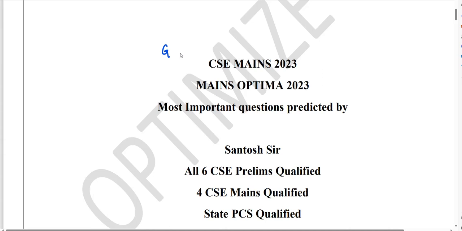So as per our 7 days intensive revision plan for the last 7 days for the mains 2023, today we have General Studies paper 1 geography revision, then General Studies paper 3, okay, we have environment and disaster management. So in this video I will give you the important questions which you need to revise from geography.